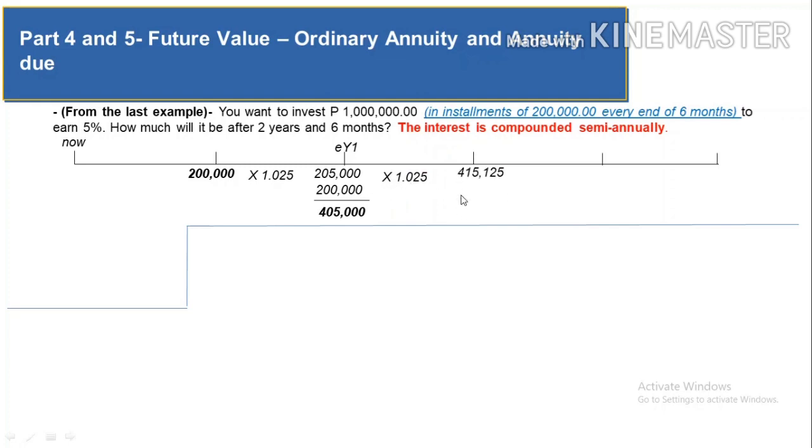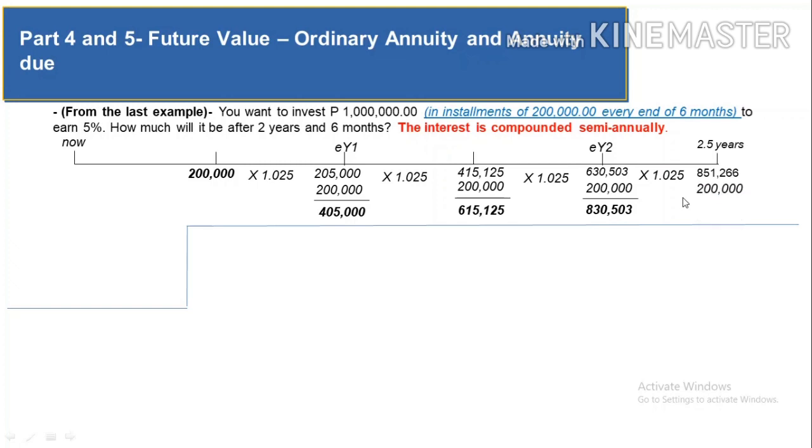You have 415,125 plus the third 200,000 that you're gonna invest. You have 615,125. You multiply that again by 1.025, you're gonna get 630,503. The fourth investment of 200,000 will be added, and then you're gonna get 830,503. And lastly, at the end of 2.5 years, the 830,503 times 1.025 will have 851,266 plus your last investment of 200,000, then you're gonna get 1,051,266.